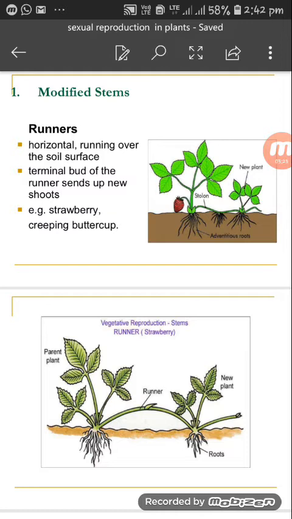Do you remember seeing the grass on the ground? Runners grow horizontally over the surface of the soil. The terminal bud of the runner sends up new shoots. Examples are strawberry and creeping buttercup.